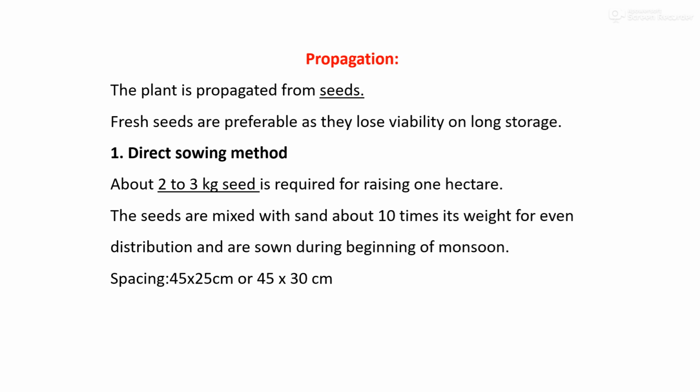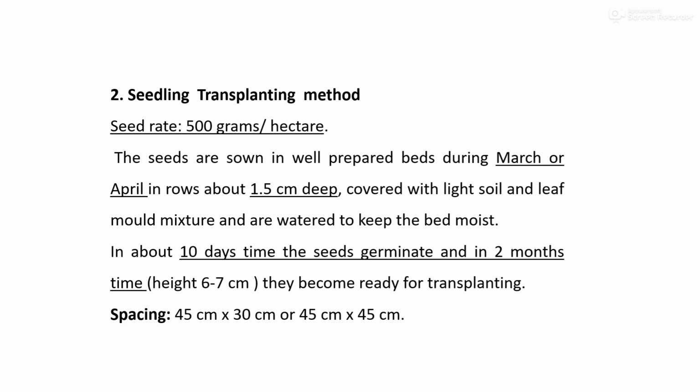Generally June, July or the monsoon period is the ideal sowing period for periwinkle. In this case, we maintain a spacing of 45 by 25 centimeter or 45 by 30 centimeter.